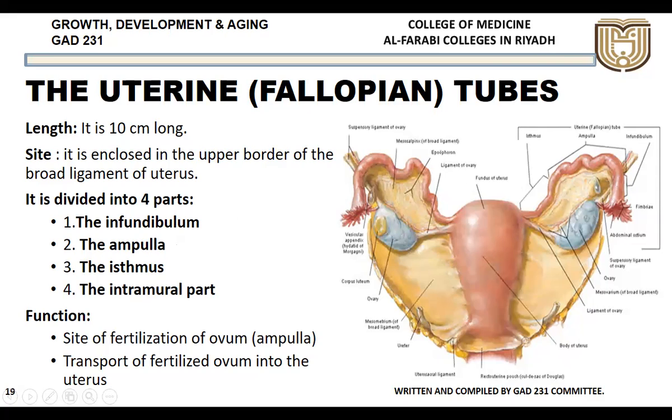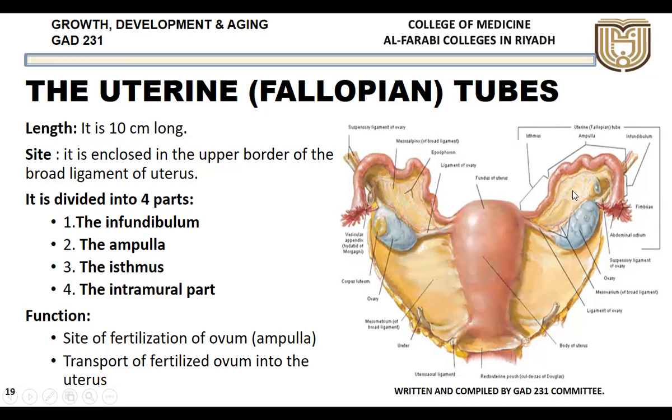So what is the function of these fallopian tubes? As I said before, it is the site of fertilization of the ovum. The fertilization takes place here in the ampullary part. Ampulla is the part where the fertilization takes place. Once it is fertilized, it will be transported into the uterine cavity for implantation there.